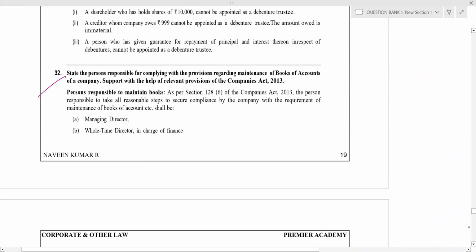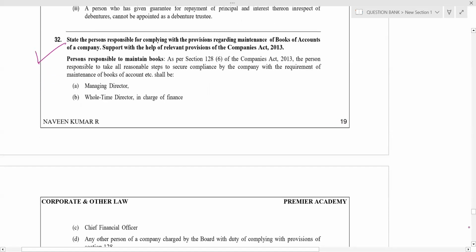State the persons responsible for complying with the provisions regarding maintenance of books of accounts. This question was asked in the 2-mark case study MCQ, in one attempt. Generally, what is asked?